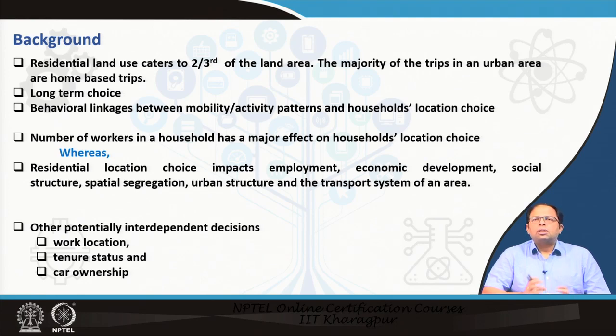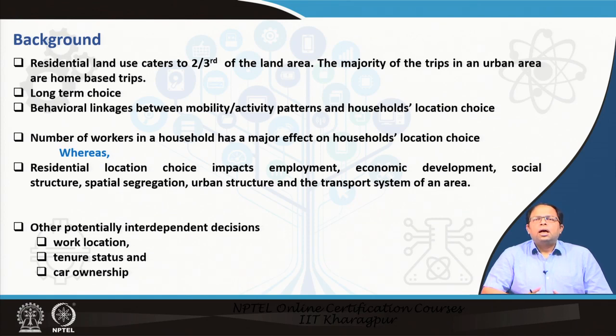We have discussed short-term choices and long-term choices in the context of urban land use transportation planning. So, this is a long-term choice process. Then it has a lot of behavioral linkages between mobility, activity patterns, and the household's location choice. That means the place where a household chooses to locate itself has a lot of connection with the mobility patterns of this particular city, and also the activity patterns that an individual undertakes.